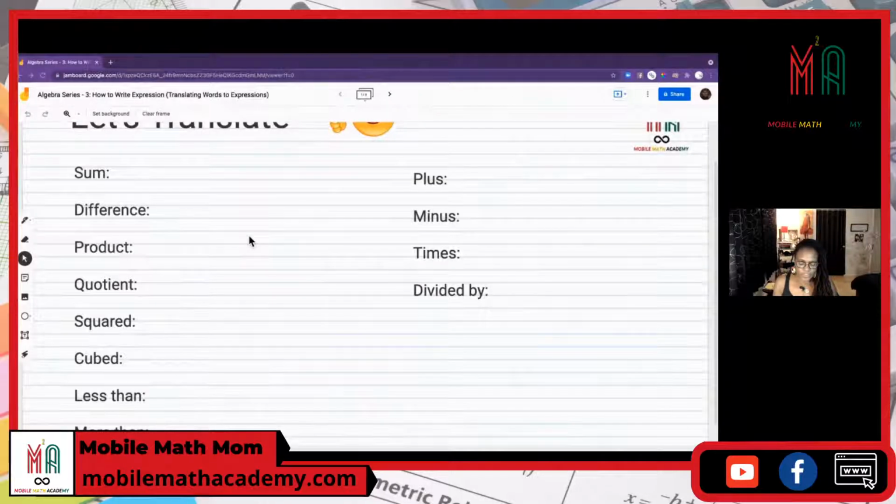But let's go to sum. The word sum actually means to add. So that operation is plus. The word difference means to subtract. Product means to multiply.